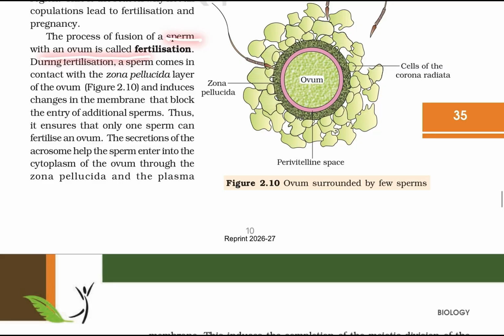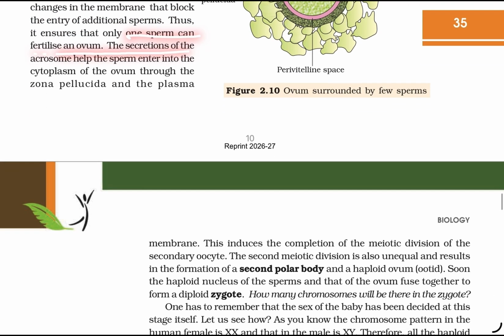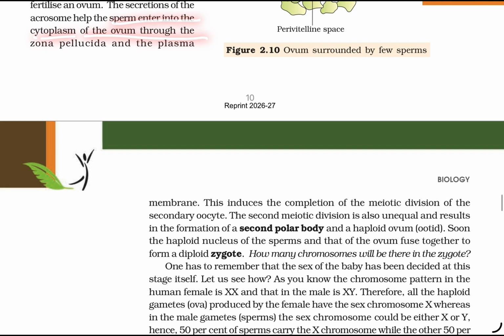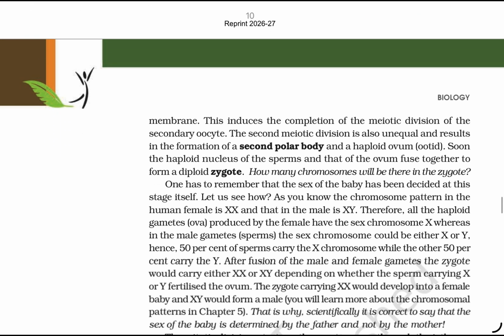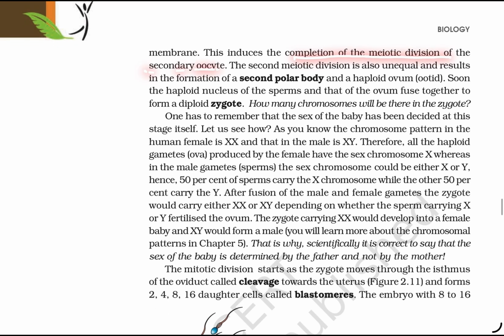The process of fusion of the sperm with the ovum is called fertilization. During fertilization, sperms come in contact with the zona pellucida layer of the ovum and induce a change in the membrane that blocks the entry of additional sperms. This ensures that only one sperm can fertilize the ovum, and the secretion of the acrosome helps the sperm enter the cytoplasm of the ovum through the zona pellucida and the plasma membrane, which induces a complete meiotic division of